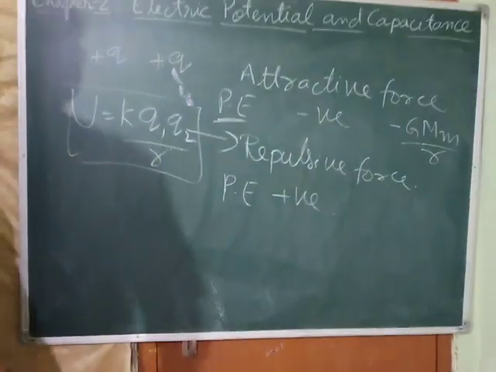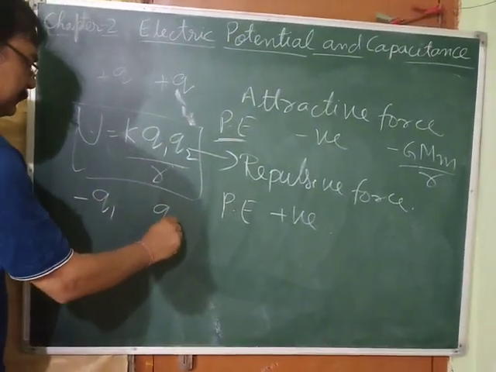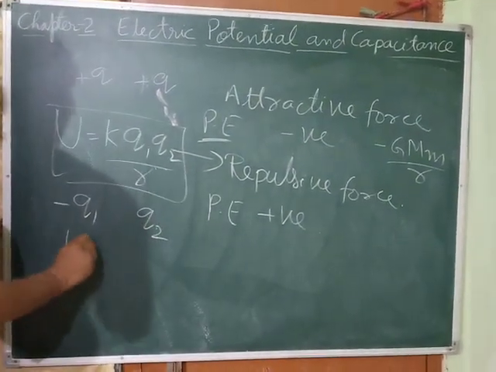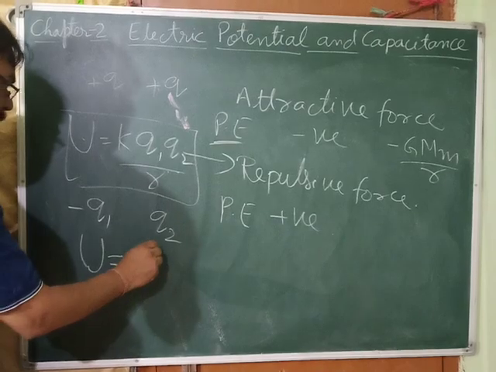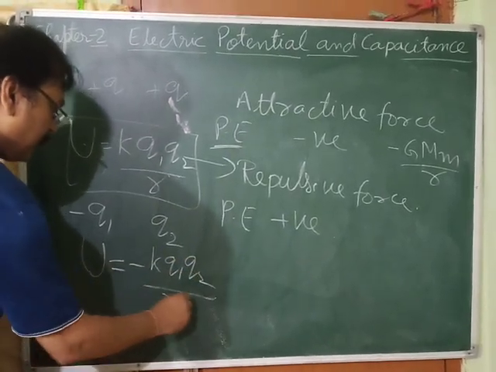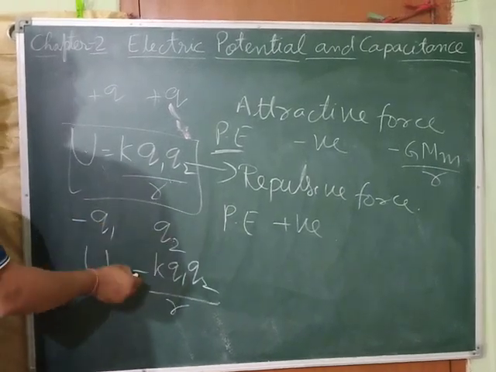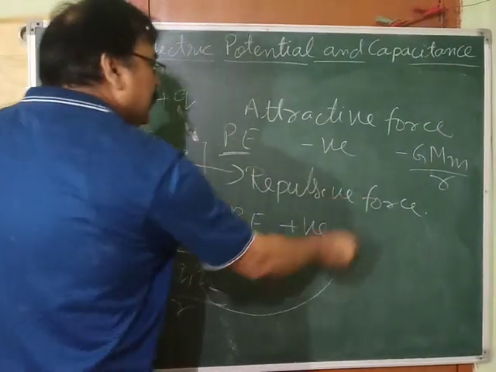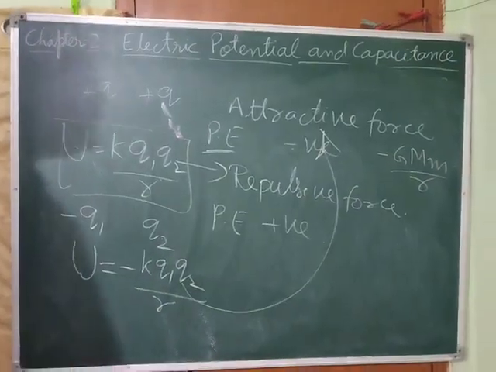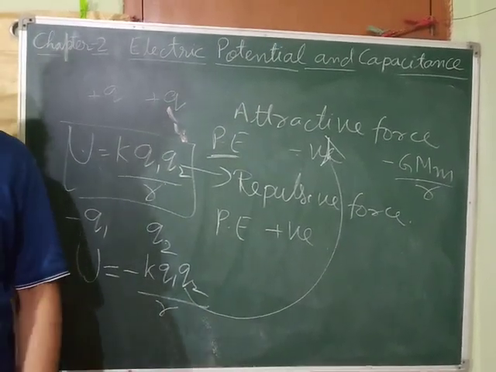But suppose one charge is negative and another charge is positive, then what will happen? Attraction will be there. So you will get the potential energy as minus K Q1 Q2 by R. Why minus? Because Q1 is minus and Q2 is plus, so multiplying them you get minus. And this is due to the attractive nature. The potential energy is negative. So don't get confused, remember this concept.